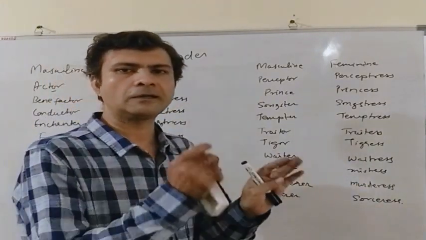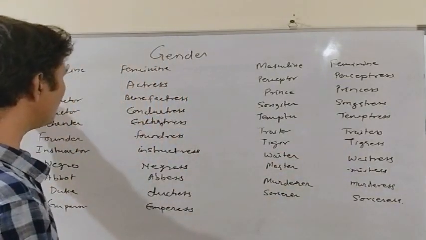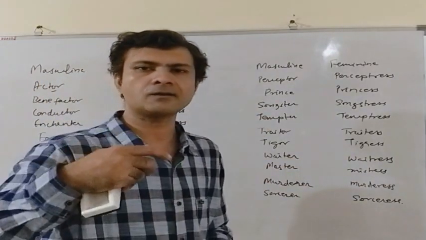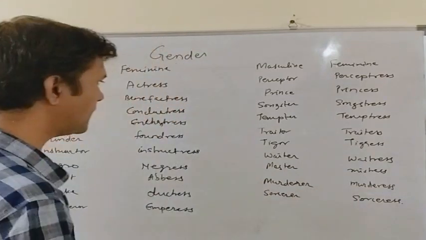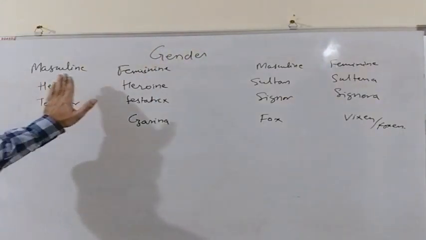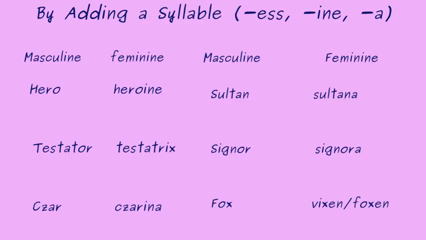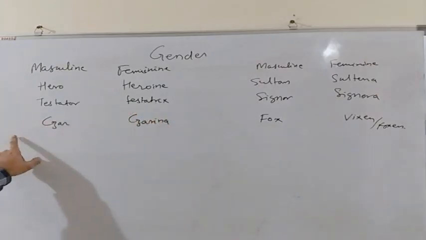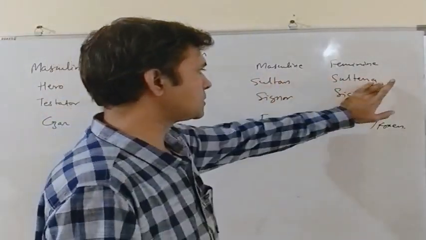In fact, the syllable ess is the most common suffix which we use to convert a masculine gender to feminine gender. However, there are a few more suffixes that we use to convert a masculine gender to feminine gender. Let us see them. Hero becomes heroine. We do not use ess, rather we use the syllable ine at the end of hero. Testator becomes testatrix. We added the syllable ix at the end. Tsar becomes Tsarina. We added the syllable a. Sultan becomes Sultana.